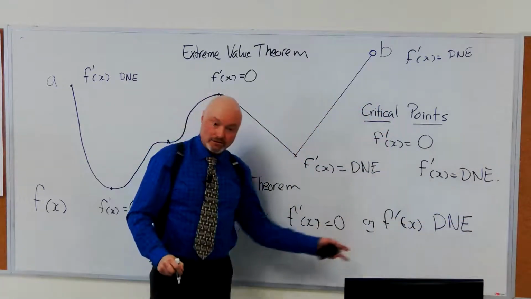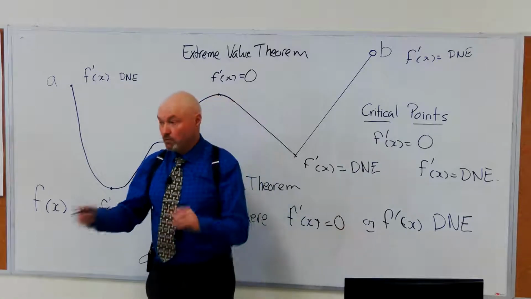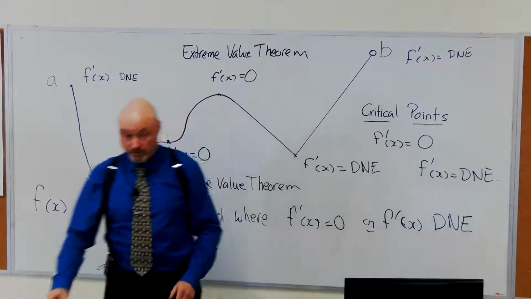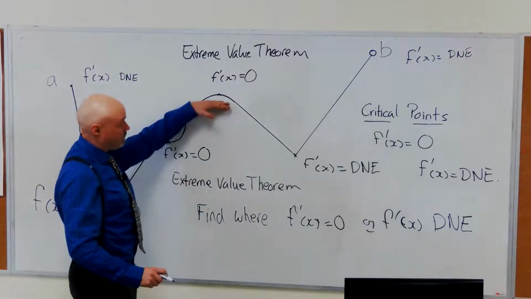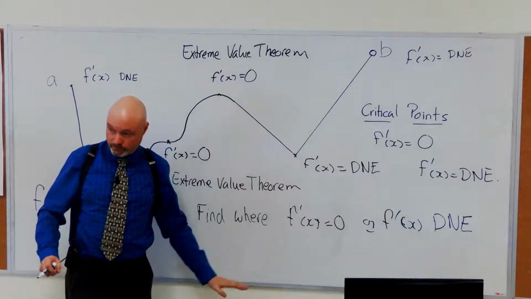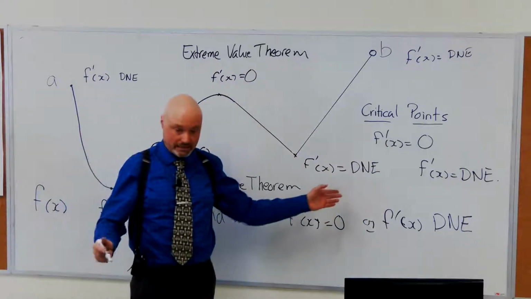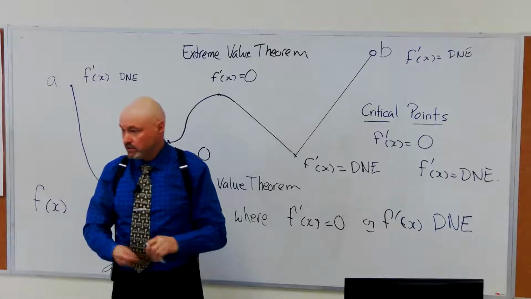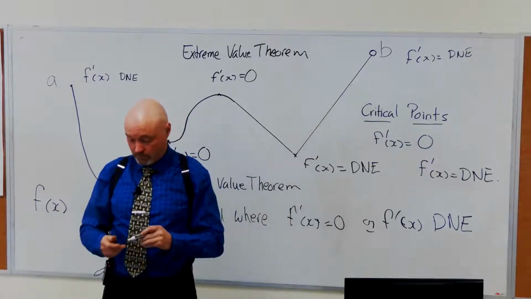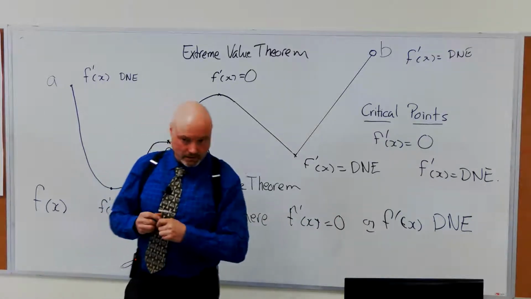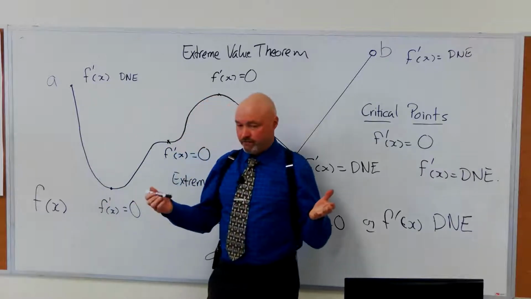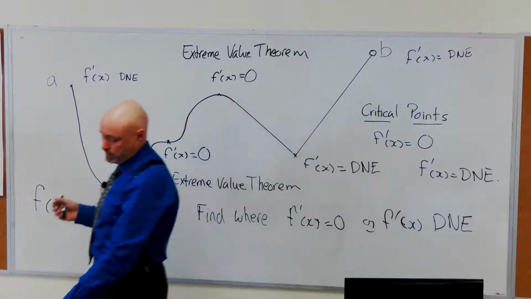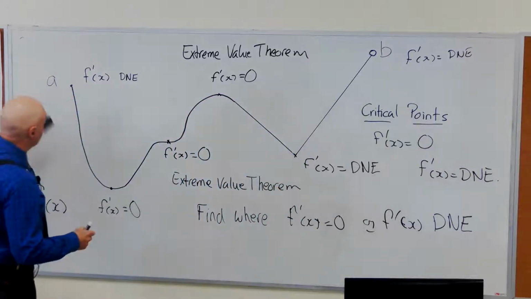And then we have to take those x values and find out what the y values are. In other words, we have to find out what the actual height or depth of the function is for those x values. So it's kind of like a 2 or 3 step process. Okay, those tell us our global max and mins, and those are the extreme values. All right, there we go.